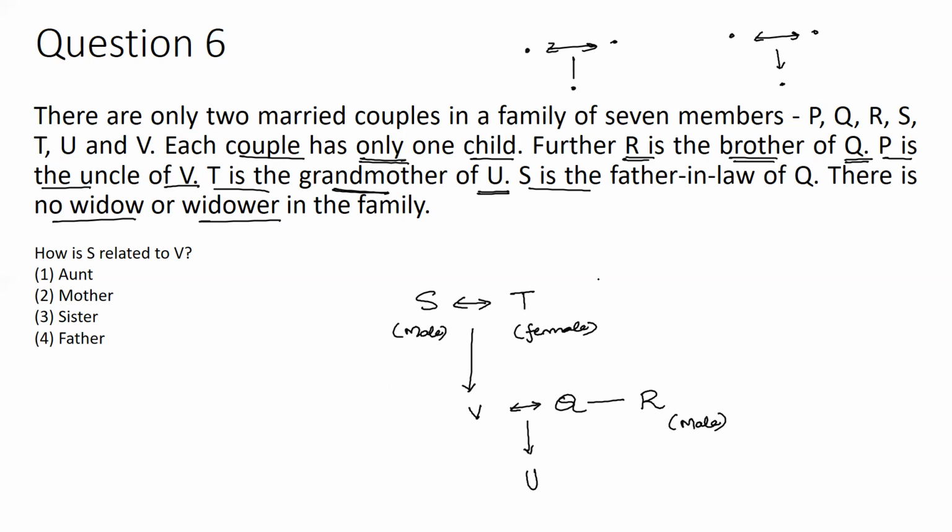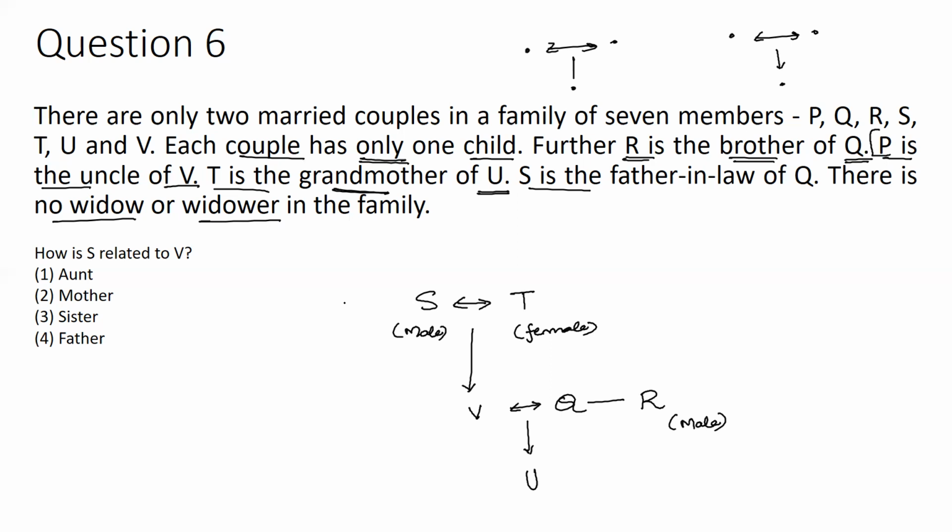So now the only question is where to accommodate this P. Because altogether I have considered S, T, V, Q, U, R. Six people are there, which I have considered. Only person remaining is P. It is mentioned that P is the uncle of V. So that P can be T's brother or S's brother.